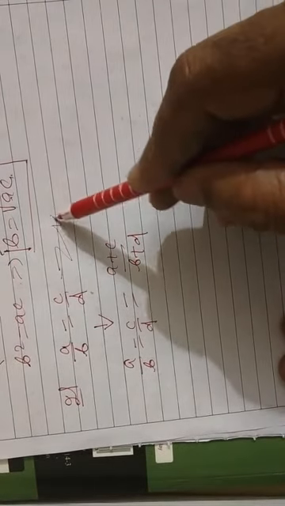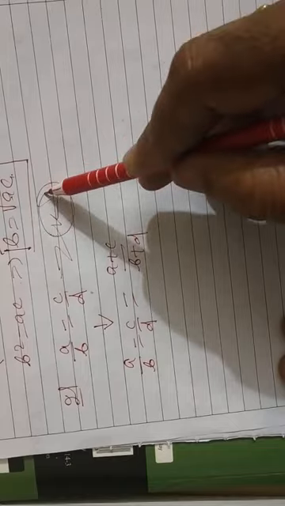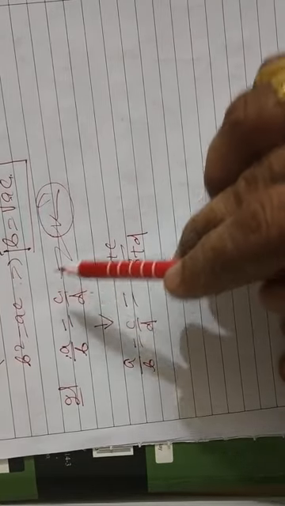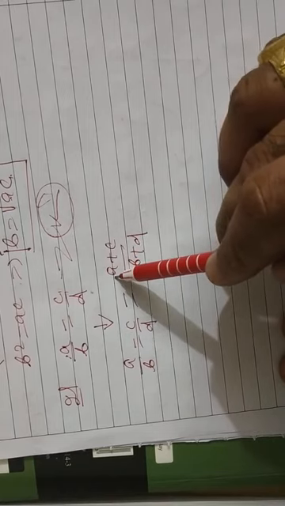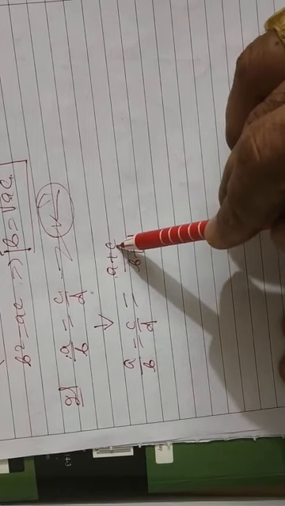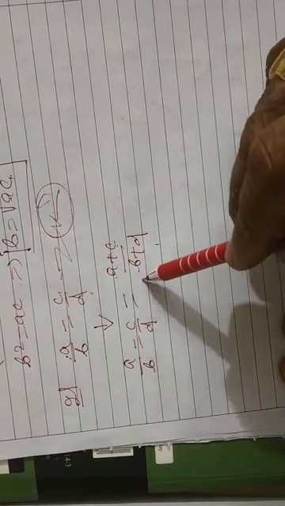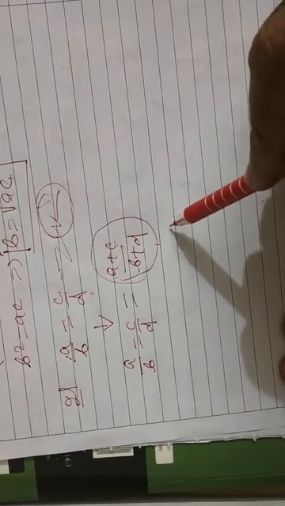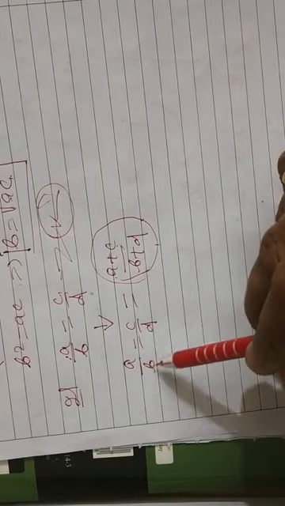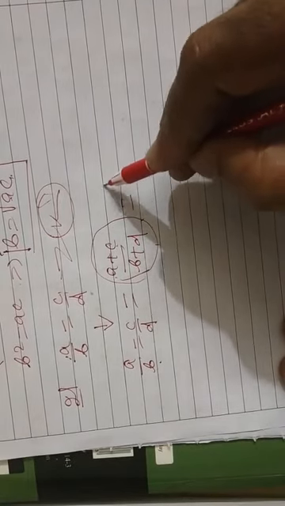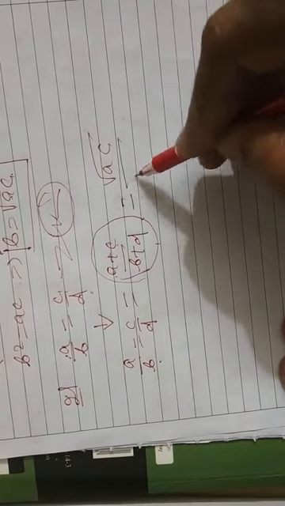If I take this as K, then A is B into K and C is D into K. What is A plus C? B into K plus D into K. K common, B plus D cancelled, it is K. So the value of A plus C by B plus D is the same as A by B. This is also the same as root AC by root BD.